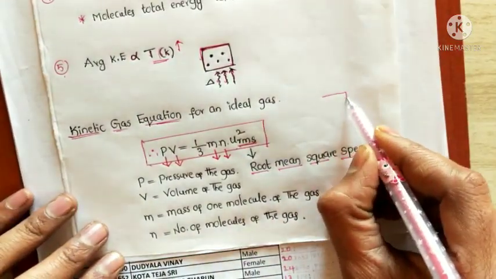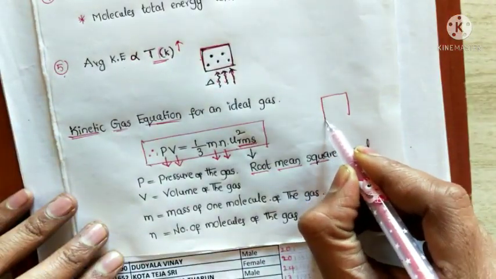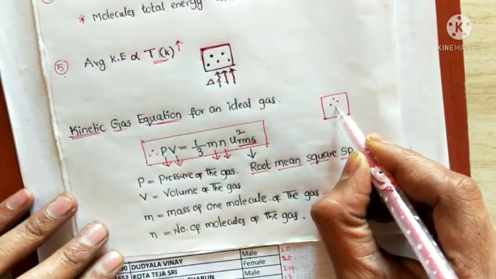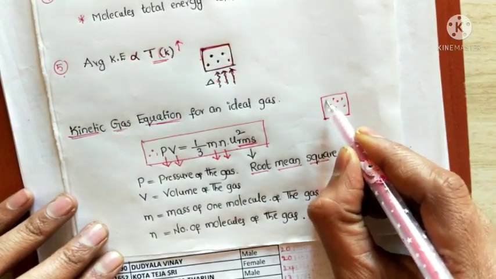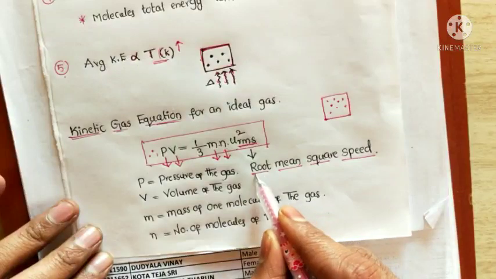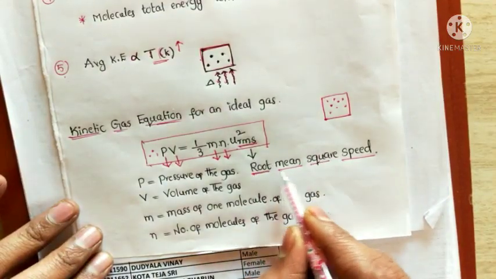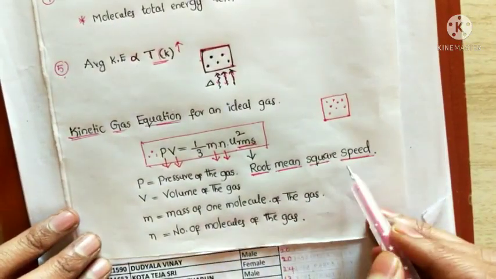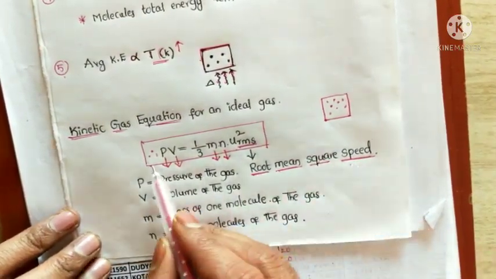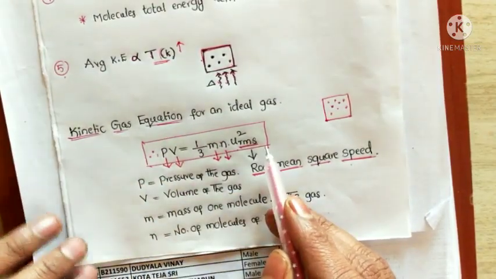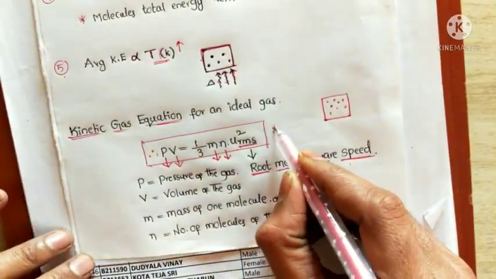Whenever the gas is present in a container, what happens? These gas molecules have different speeds, like the most probable speed. Root mean square speed is also one type of speed, one type of velocity. So this is the kinetic gas equation, and this equation is also very important for the exam.